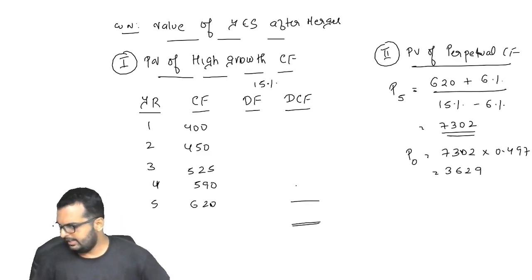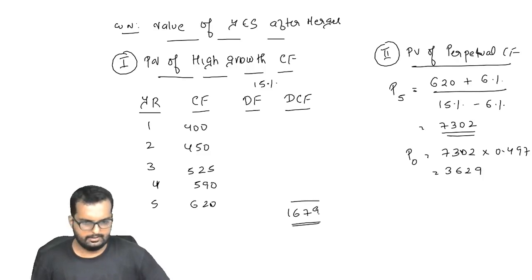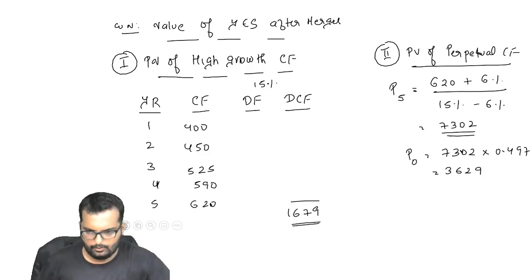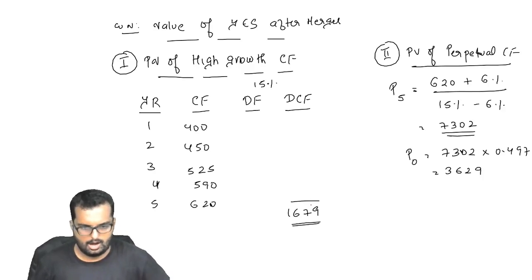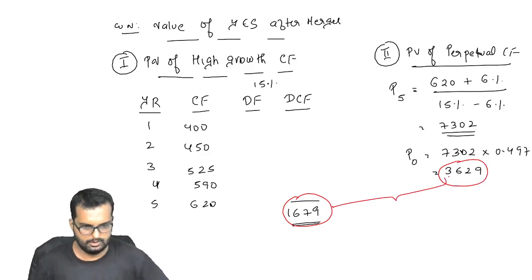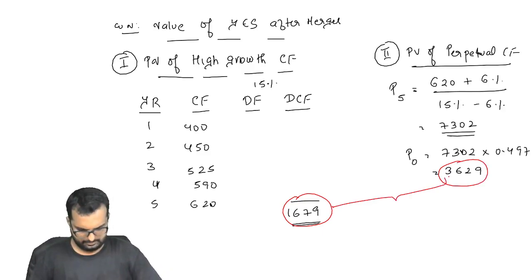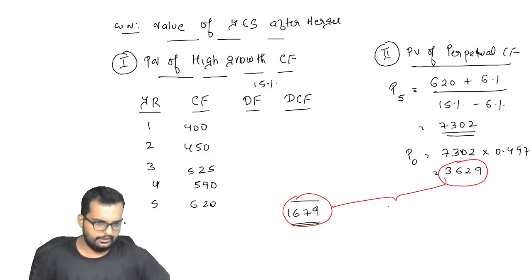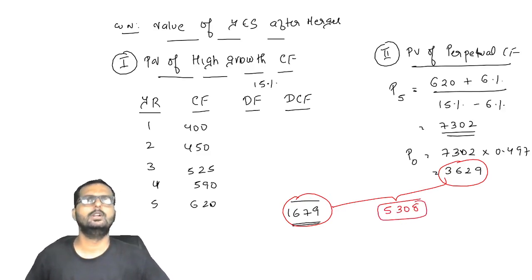Ideally, if you are doing it now, you will get the answer over here as 1679. So the overall value after merger will turn out to be the sum total of these two, that is 5308. Can you do this now in your books?